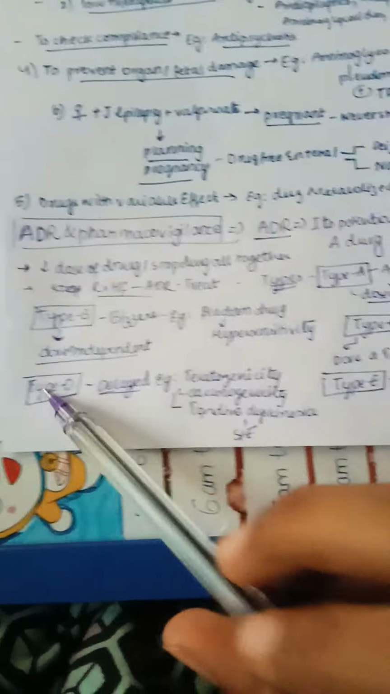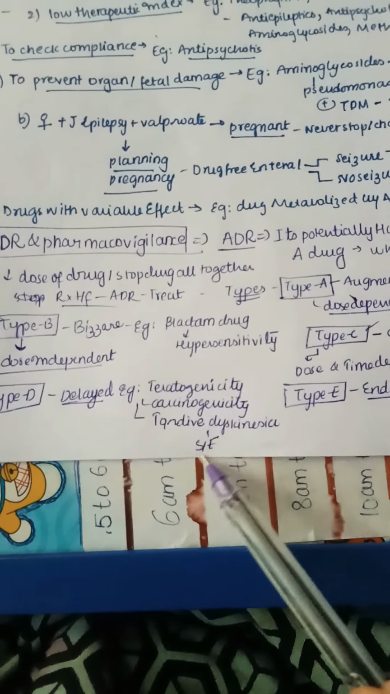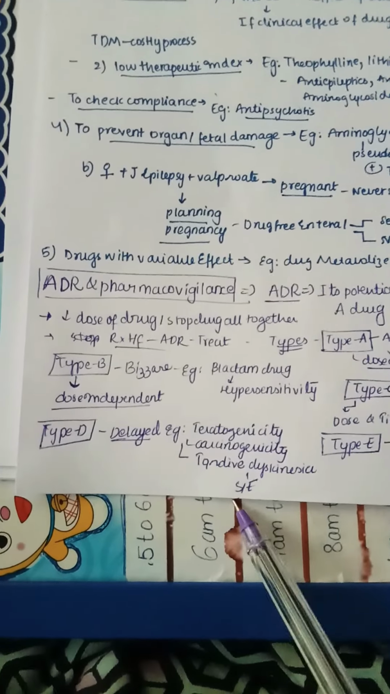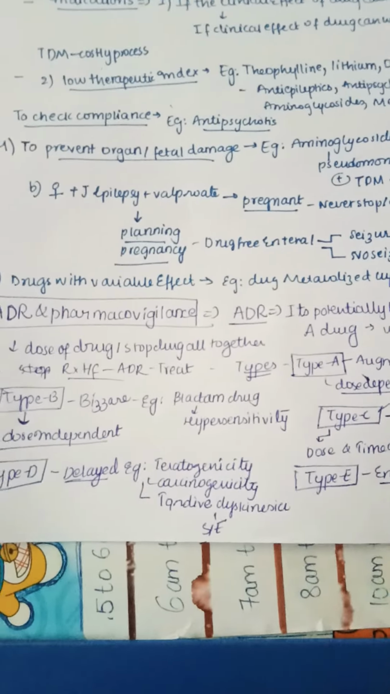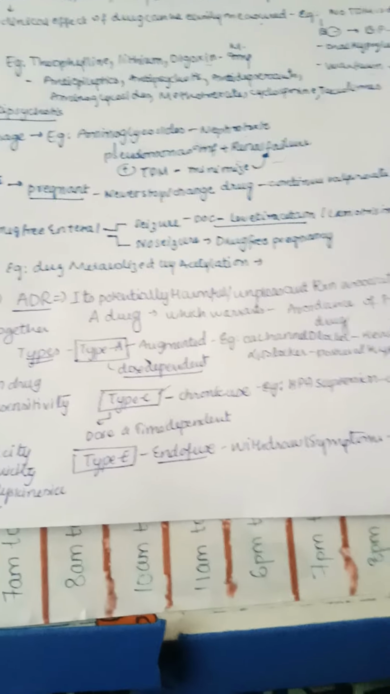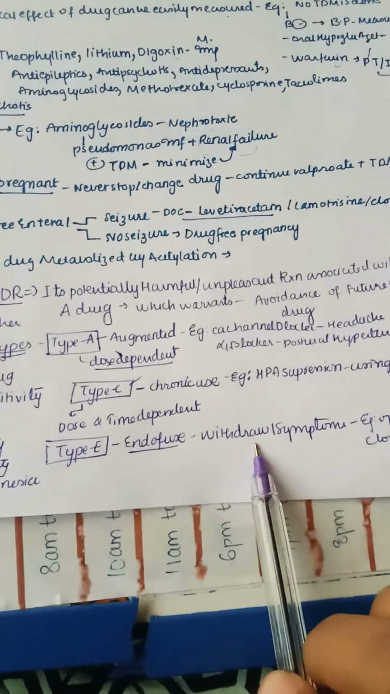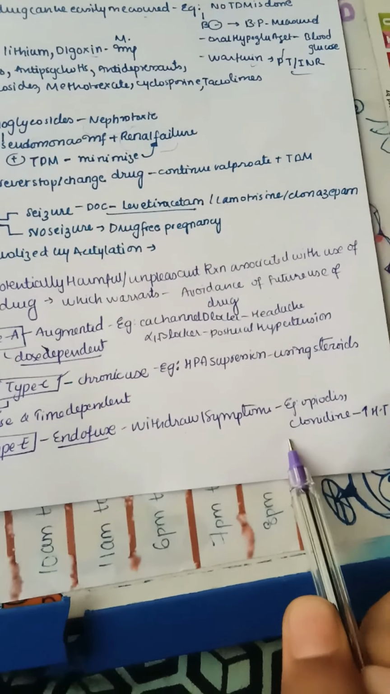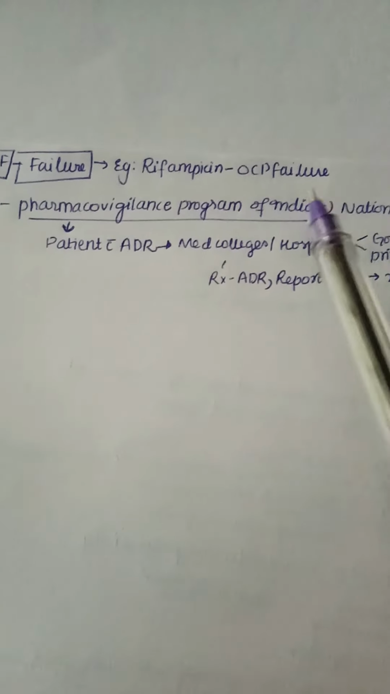Next coming to type D, it is delayed. Example, you can have teratogenicity, carcinogenicity, and tardive dyskinesia, which is a side effect. Next coming to type E, end of use, that is withdrawal symptoms. Example, opioids and clonidine. Next we have type F, failure. Example, rifampicin causing OCP failure.